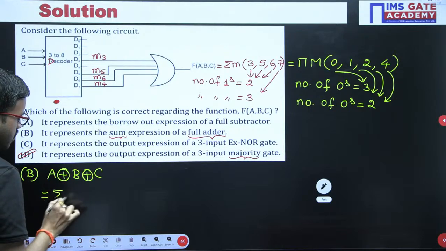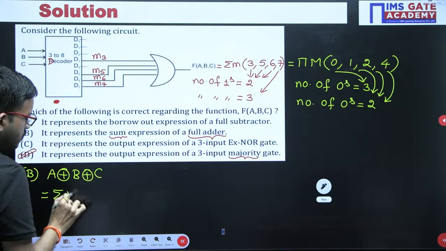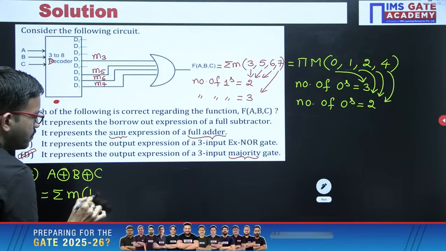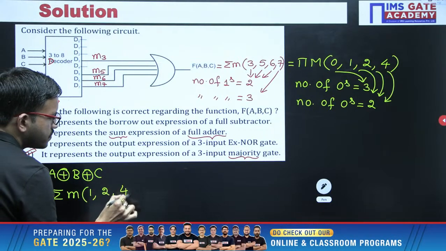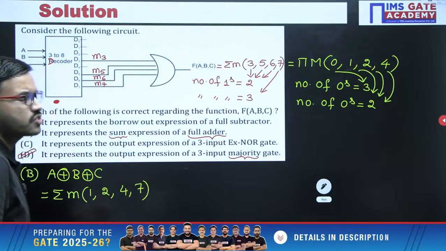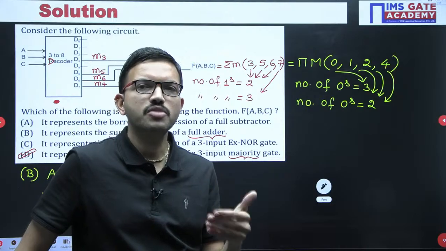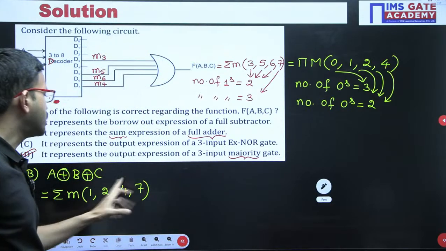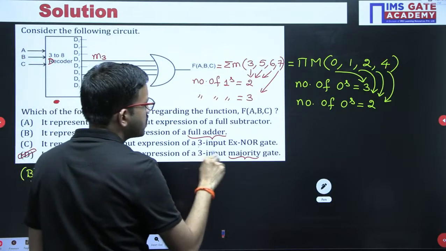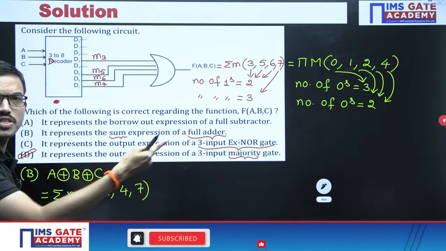Here you are getting the XOR function, and the corresponding minterm numbers will be 1, 2, 4, 7. It is very simple. For an XOR gate, whenever an odd number of ones is present at the input, you get output 1: 1, 2, 4, 7. Since here you have a 3 input XNOR gate, it is exactly opposite.